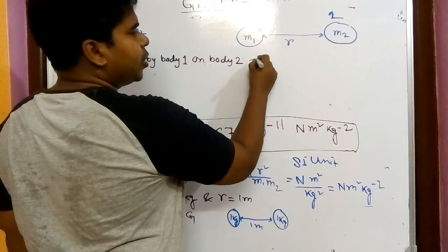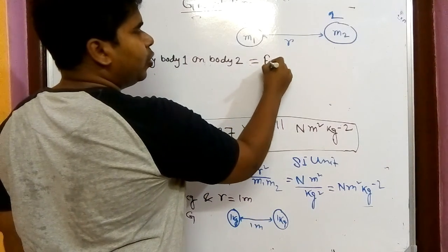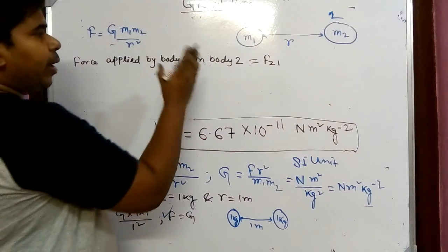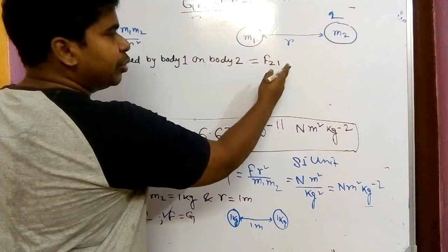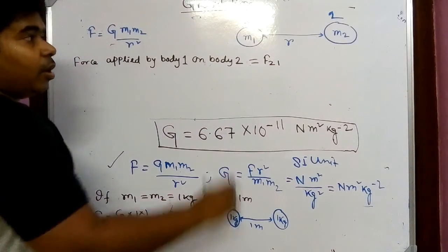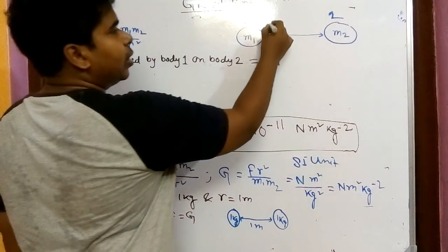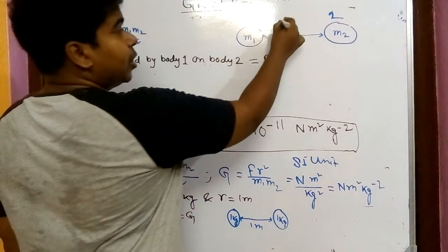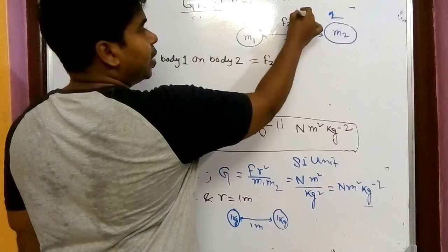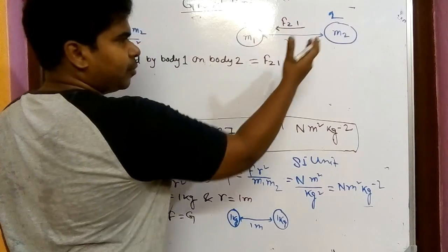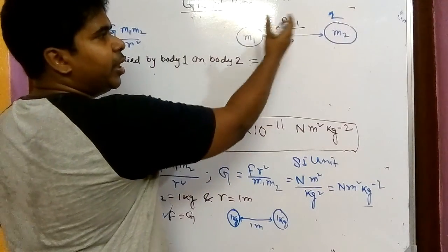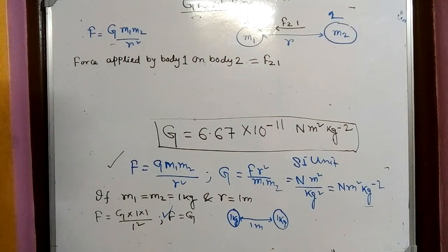This force is denoted by F21. So F21 means force applied on 2 due to 1. How much force is applied? That is F21. In which direction will it act? As it is an attraction force, body 1 is trying to attract m2 in its direction. That is F21.